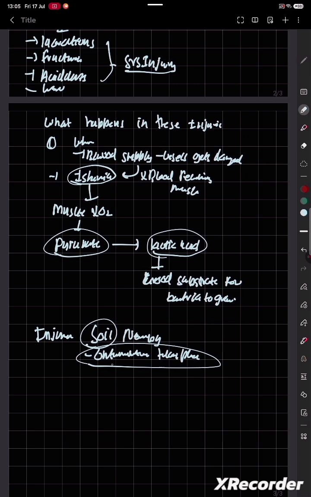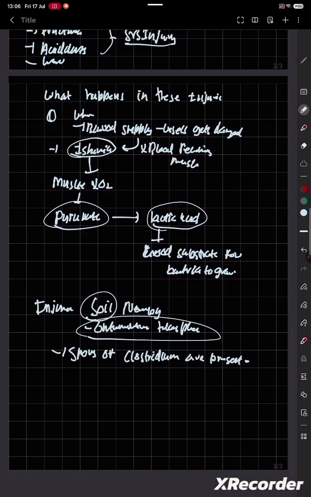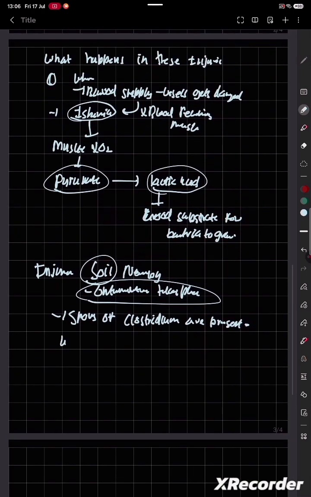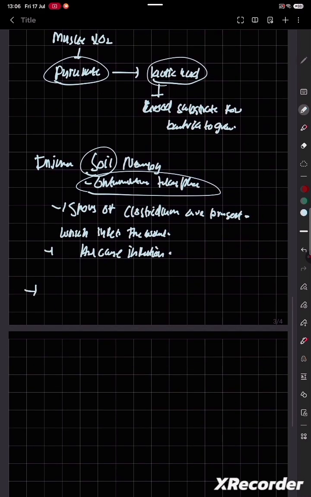So contamination will take place. Spores of Clostridium are present, which infect the wound and cause infection. Okay, it causes infection.